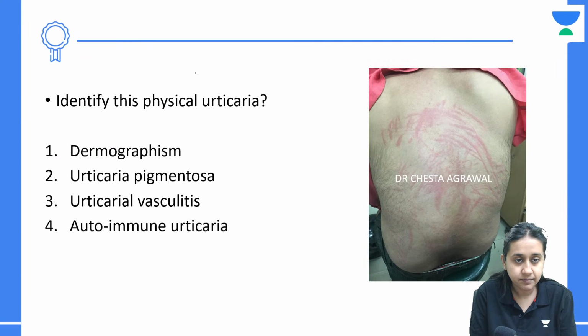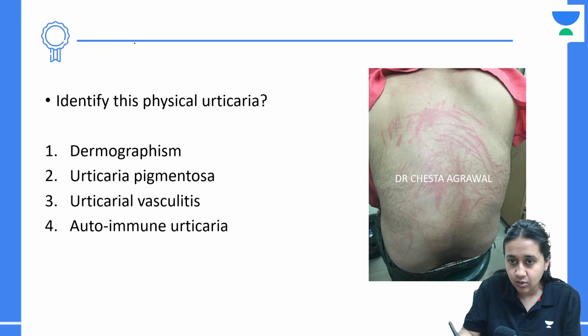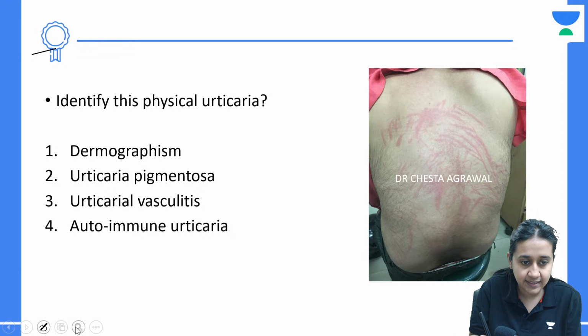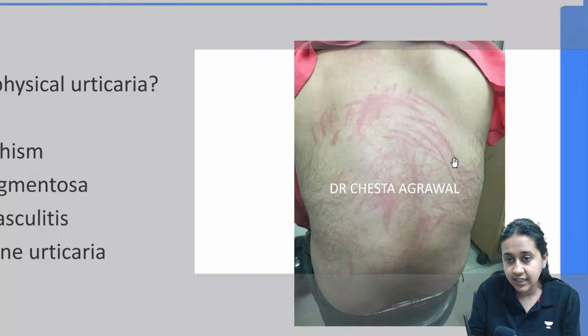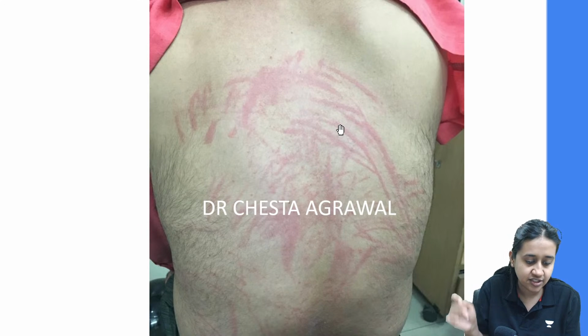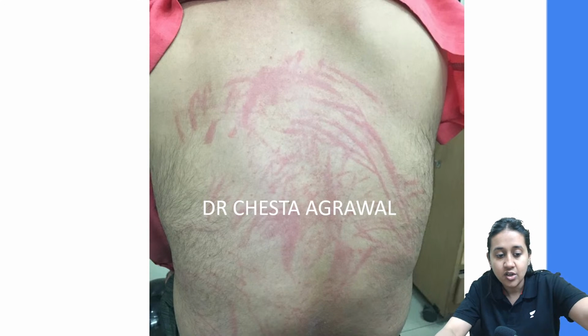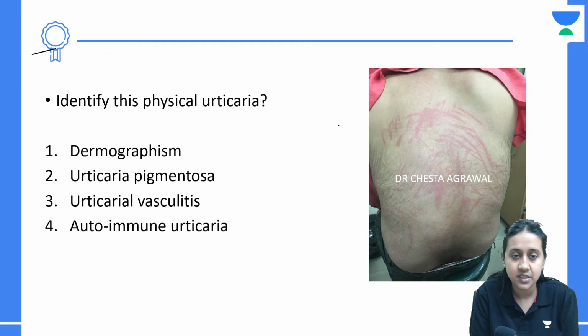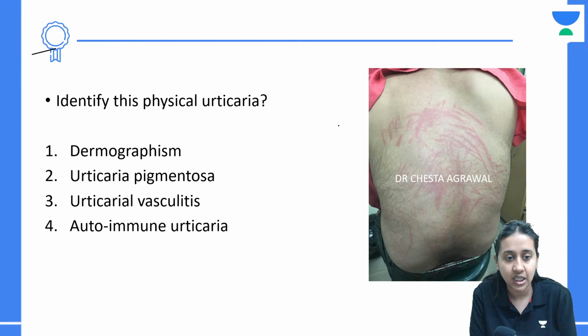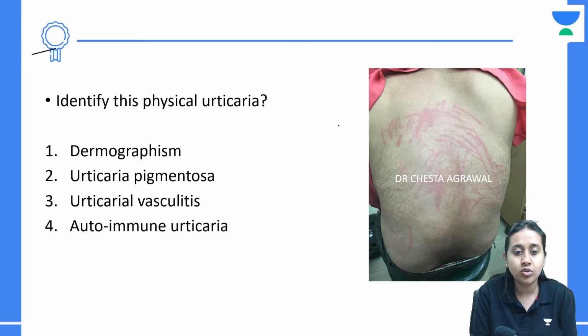Very nice. Identify this physical urticaria. Look at the back. The patient says that whenever he scratches the back, he tends to develop these lesions. So what is the answer? Identify the physical urticaria: dermographism, urticaria pigmentosa, urticaria vasculitis, or autoimmune urticaria.